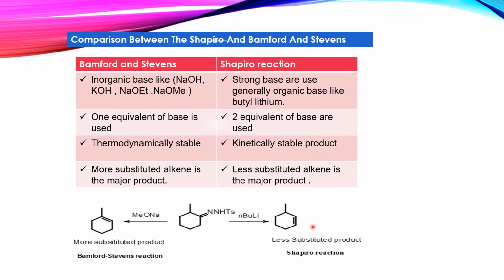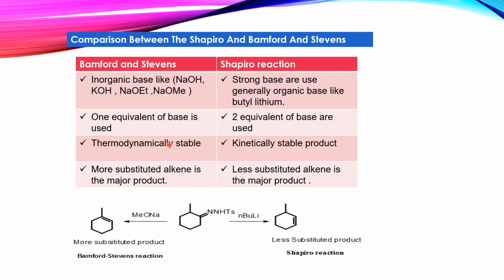So what I have done here is a comparison between the Shapiro and the Bamford and Stevens reaction. The Bamford and Stevens reaction, we learned, takes place in the presence of an inorganic base like NaOH, KOH, NaOEt, NaOMe. These are all inorganic bases, while the Shapiro reaction takes place generally in the presence of an organic base like butyl lithium. In the Bamford and Stevens reaction, only one equivalent of base is used, but in the Shapiro reaction, we need two equivalents of the base.